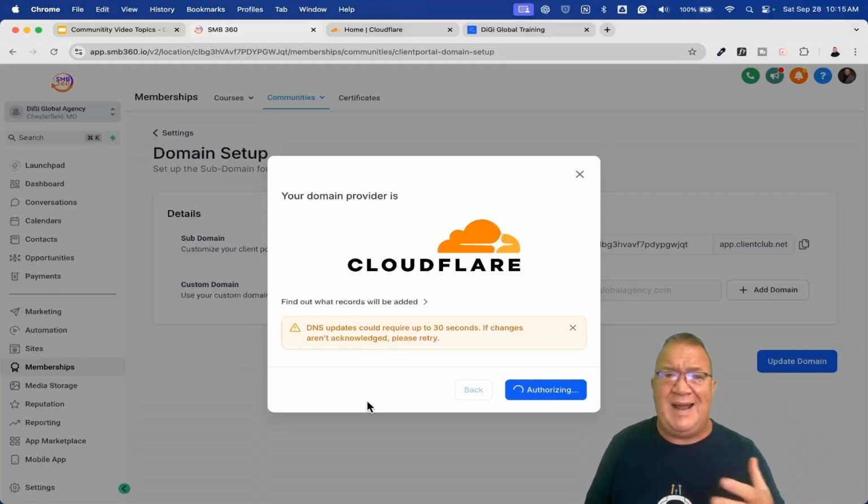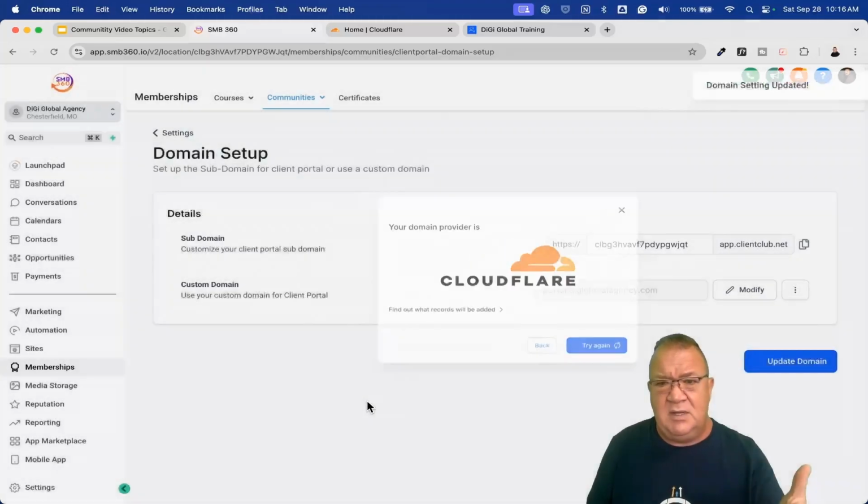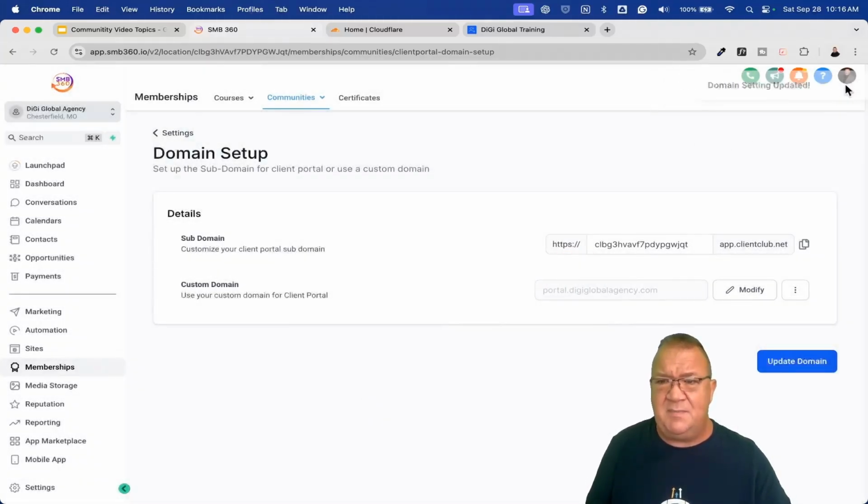It's going to get it configured, and the 3 providers I told you about, those are the quickest to get the DNS out there and to get their changes propagated fast. Some of these other domain providers are slow and they take a little bit longer, but right now this does take just a little bit to get set up, but there it is. That's all it took to get our custom domain set up.